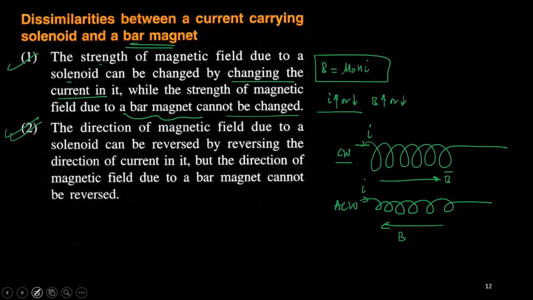But for a bar magnet, if I identify this as the north pole and this as the south pole, I cannot change the position of the poles. So a bar magnet cannot be reversed. This is another advantage: the amount of magnetic field can be changed, and the direction can also be changed.